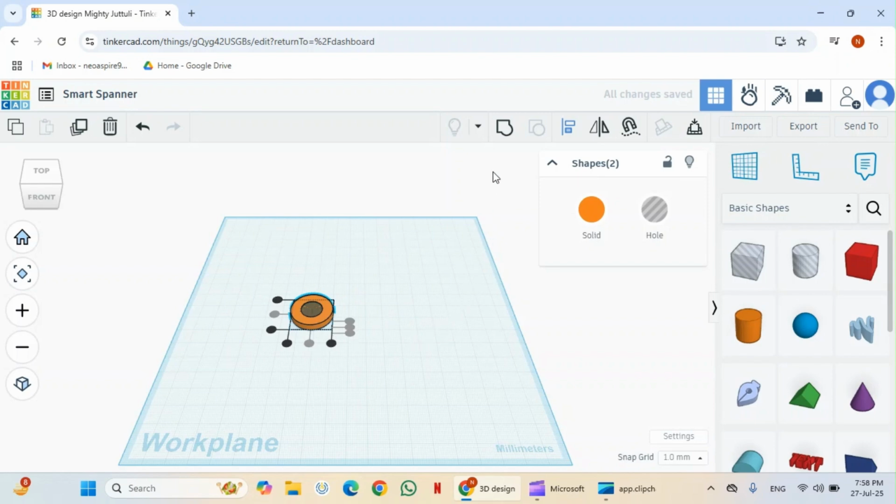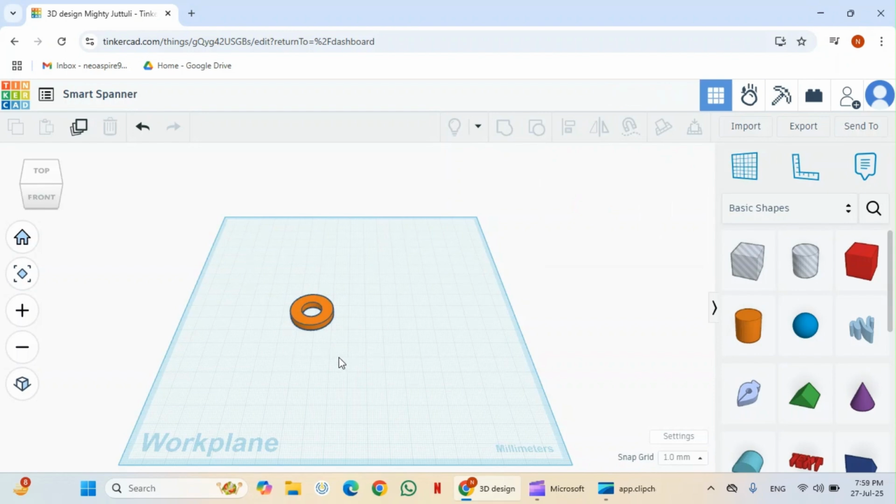Now after this, go to the group button, click on it. Now click anywhere, see this shape is created.